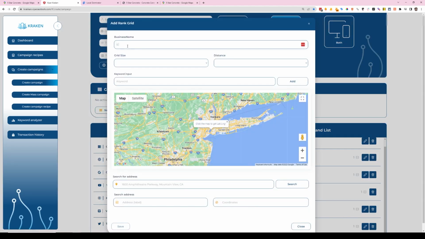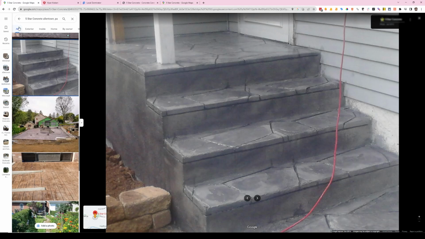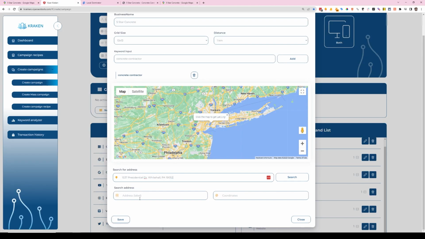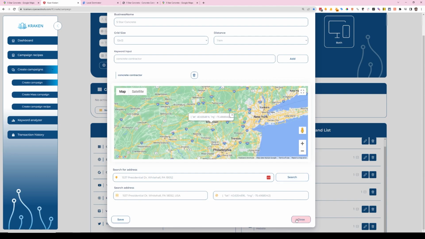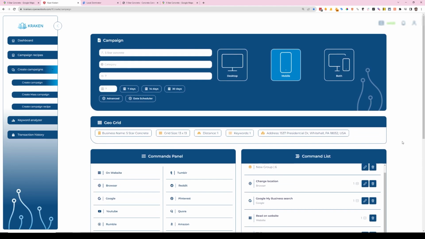So 5-star concrete, grid size, distance. Grab the address. All right, save. So now we've got that GeoGrid that will track the progress along the way.